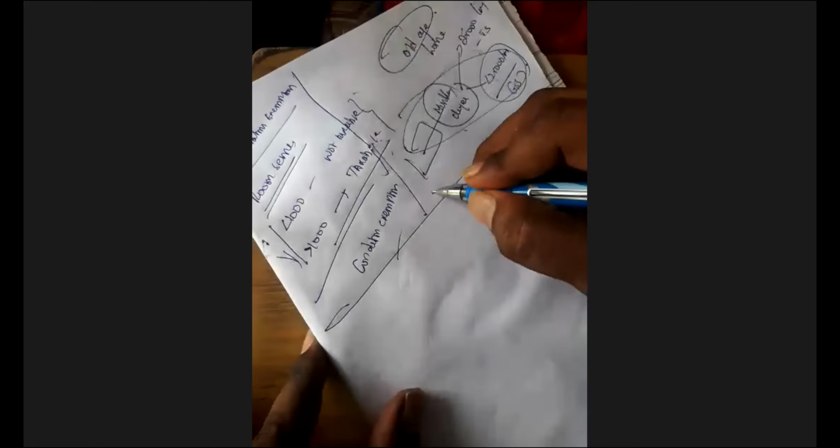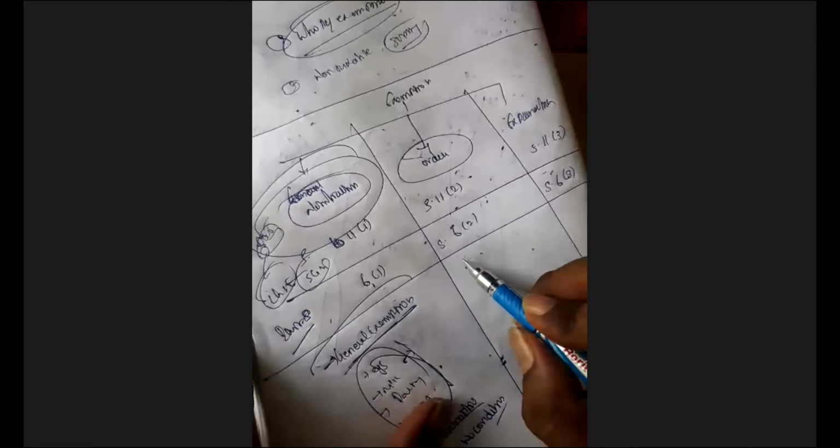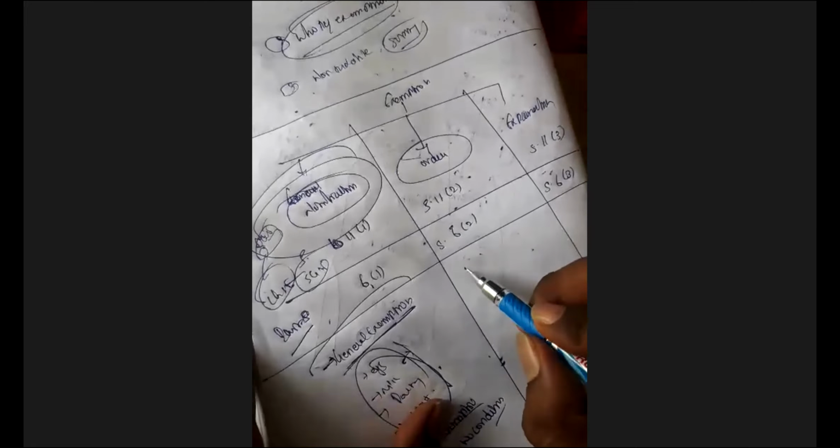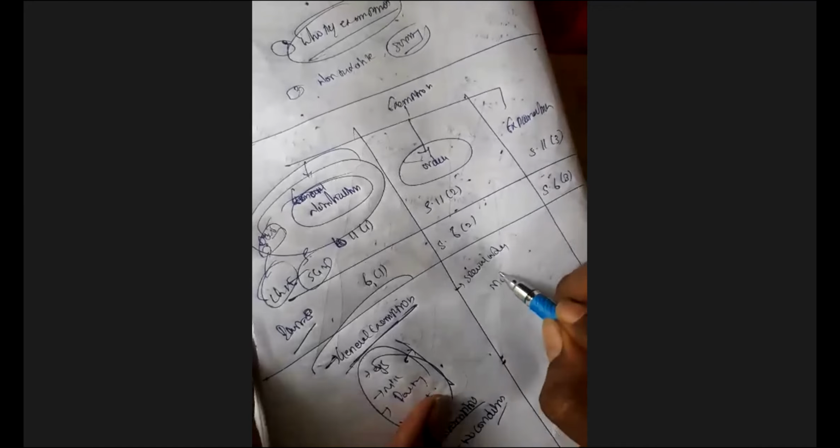Next, this is number 3, conditional exemption. This is subject to what? By way of notification. Next one, exemption by order. They pass a special order in the official gazette.